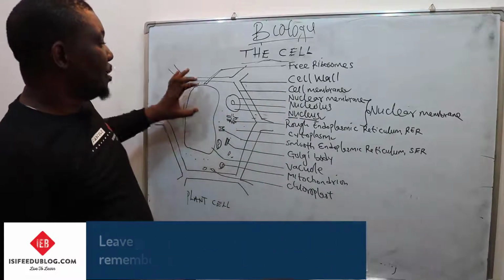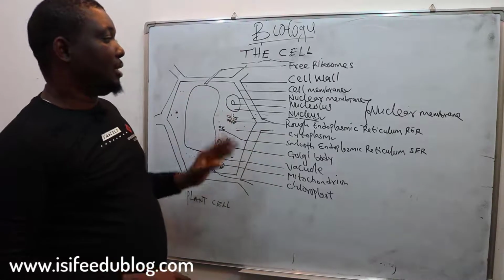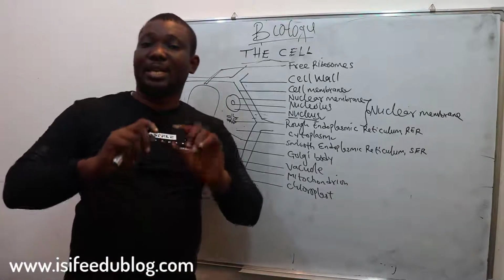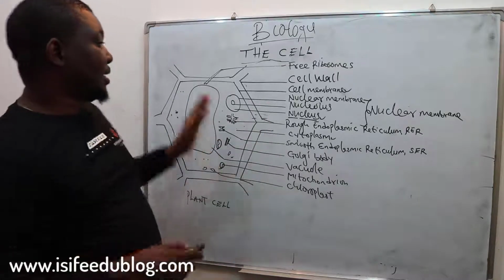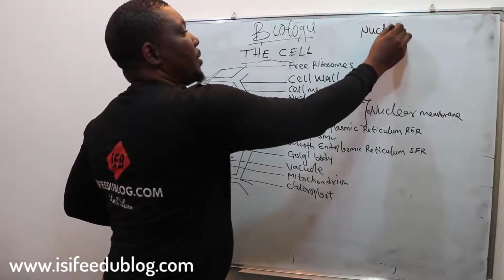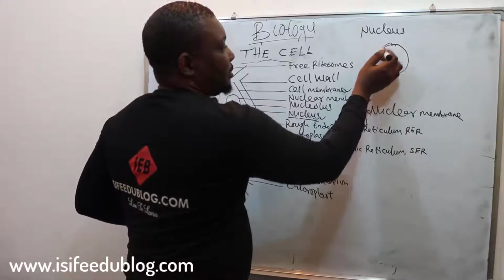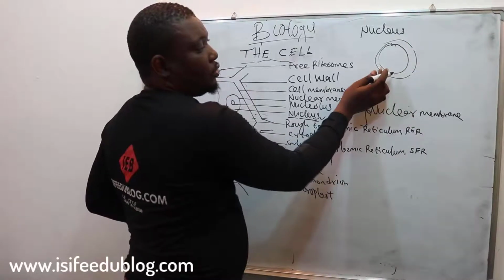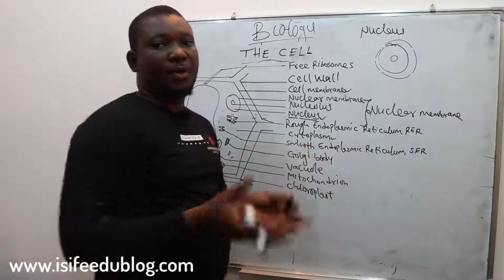One thing that you must know about the plant cell here is that there are some organelles that have a double membrane. The nucleus is one, with a double membrane. The nucleus is supposed to be drawn like this, with another membrane, and each of these membranes has what I call nuclear pores. Inside is the nucleolus, a very spherical, very dense structure.